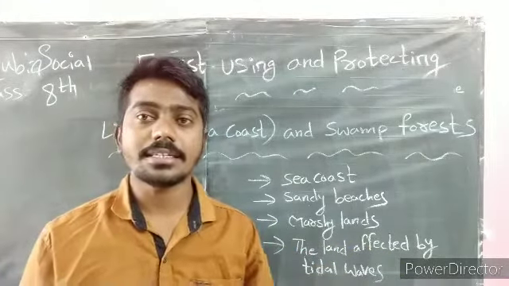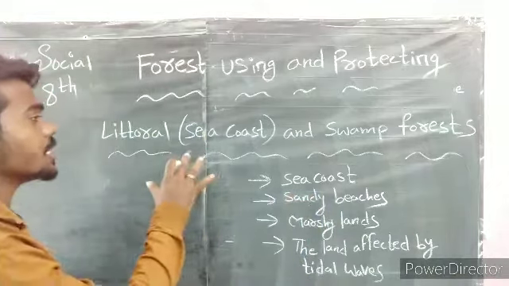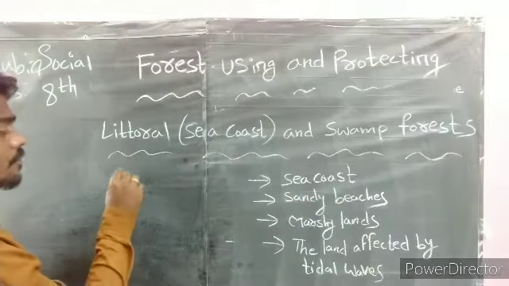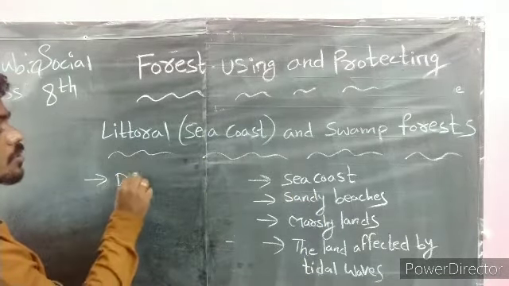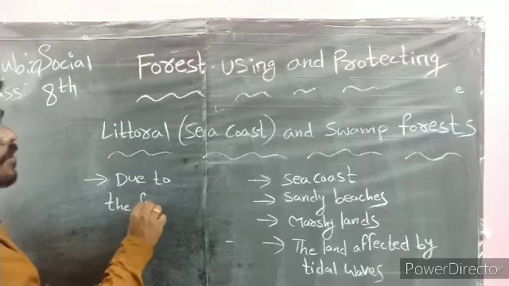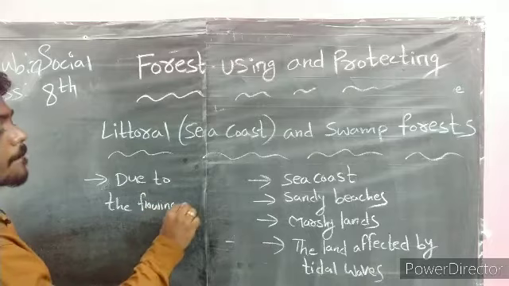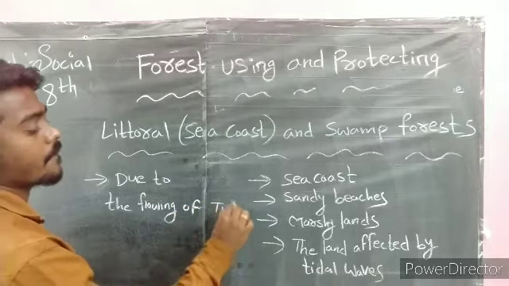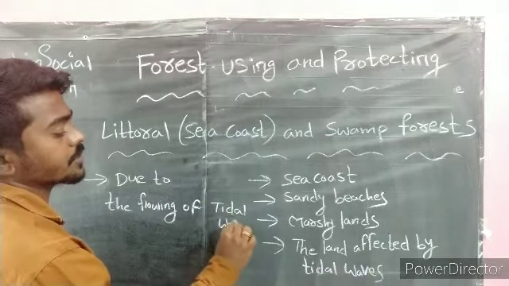Alalu. The trees present in the littoral forest will grow due to the flowing of tidal waves.